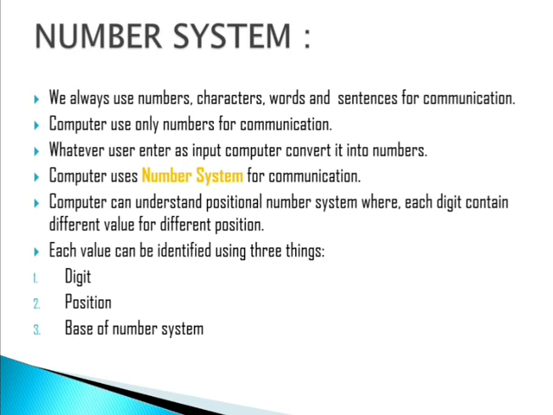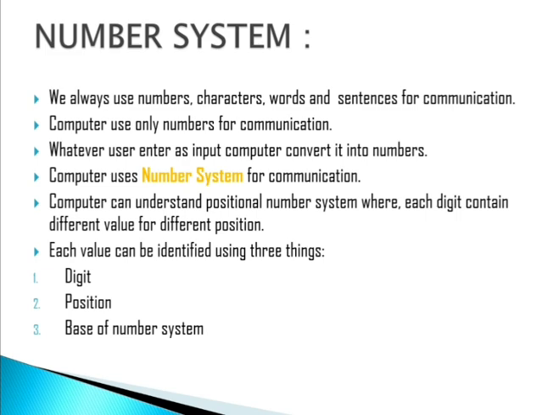Those 2 digits the computer knows. Other things the computer is never able to understand. That's why we require a compiler as well as an interpreter for converting our language into computer language.